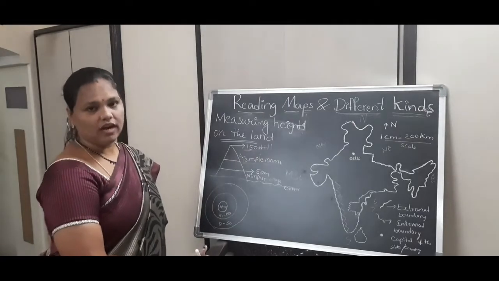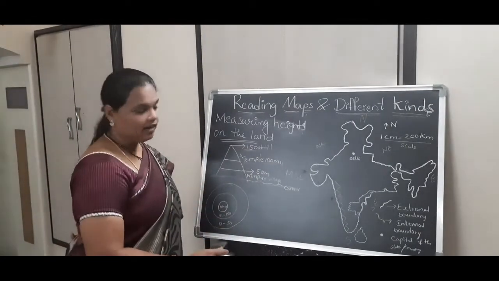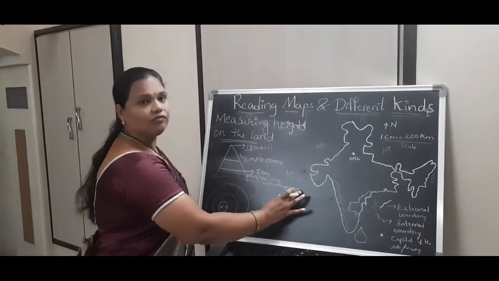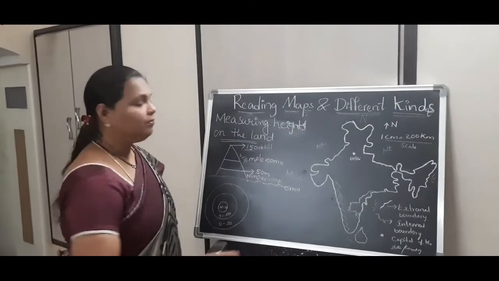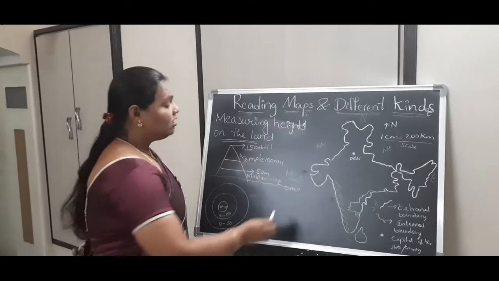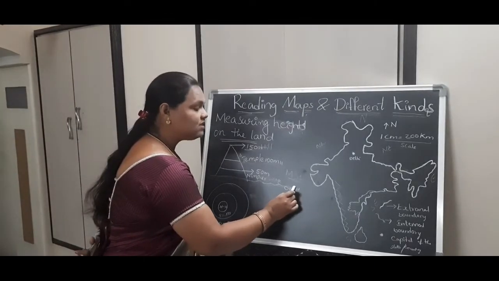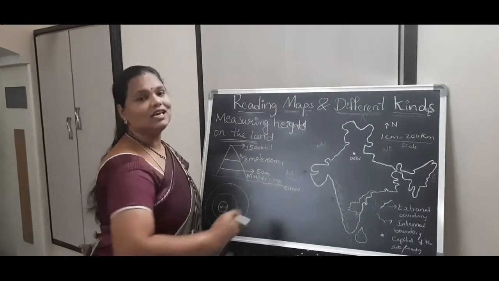Actually, it is called a hill, because it is 150 meters. And these varieties of landforms are measured by taking the mean sea level. So based on the sea level, they measure all these heights.